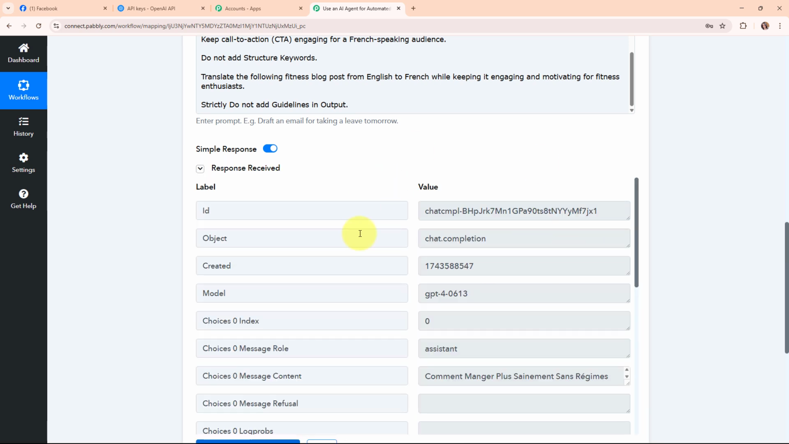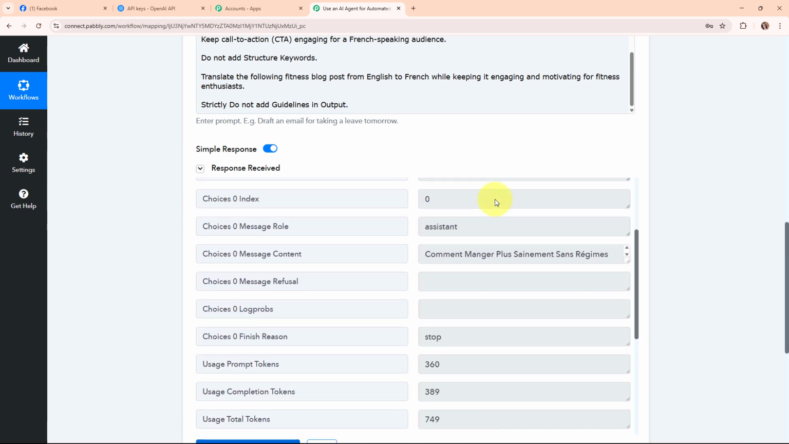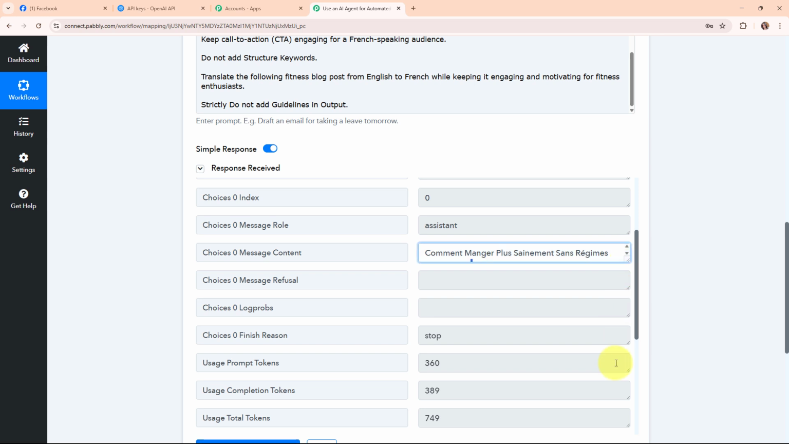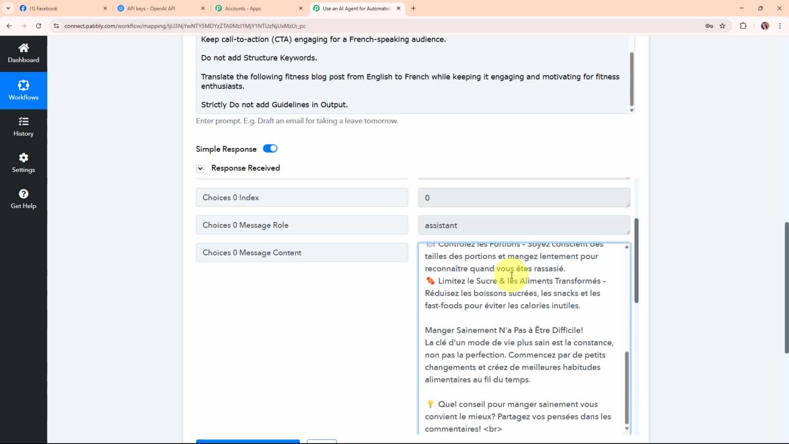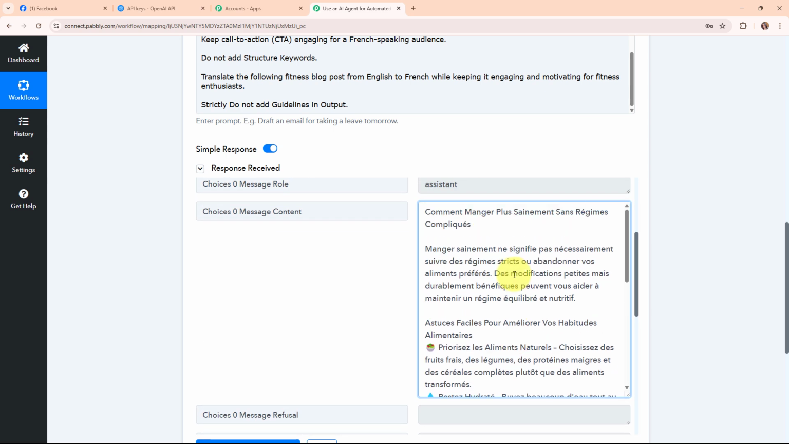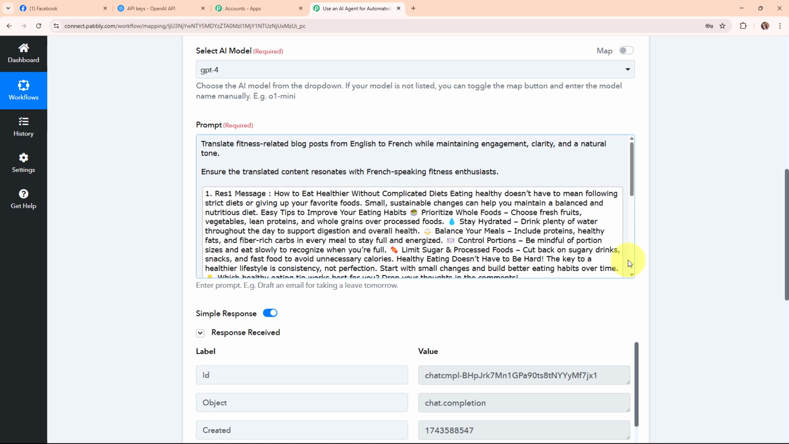And here you can see we have successfully received a response, where we have received a message generated entirely in the French language. Here you can see the entire blog that has been generated by OpenAI. And with this, we have successfully set up this action step as well.